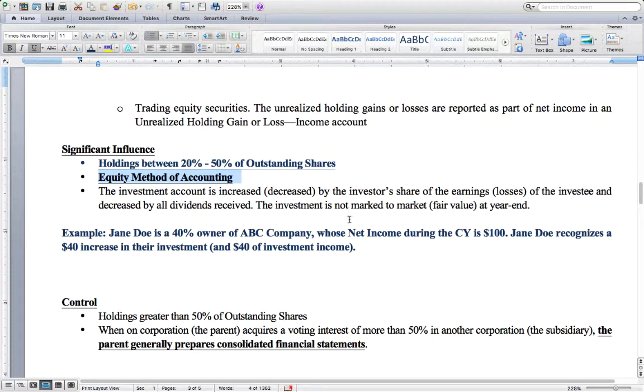In this example, Jane Doe was able to reflect the benefit of the net income earned by ABC during the year. But in another example, if ABC were to have a negative net income, therefore a net loss because their expenses were greater than their revenue, this would decrease Jane Doe's investment account. So make sure you're aware of that. It can go both ways, either increasing or decreasing the investment.